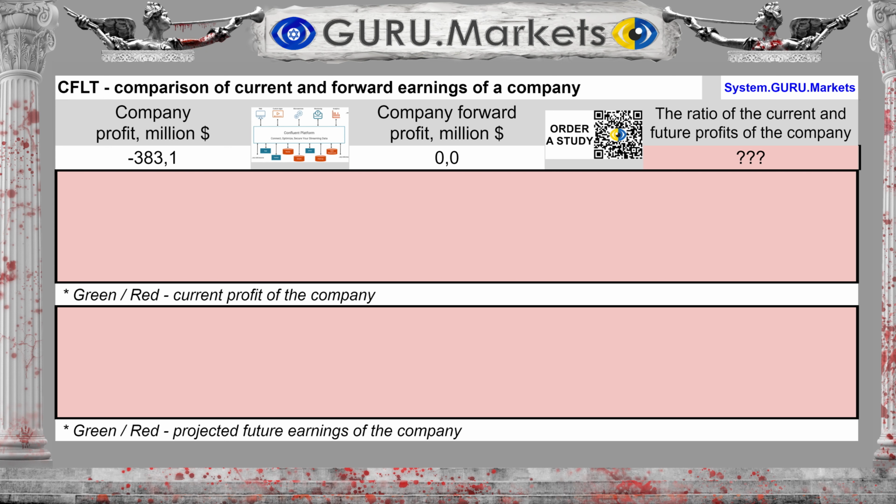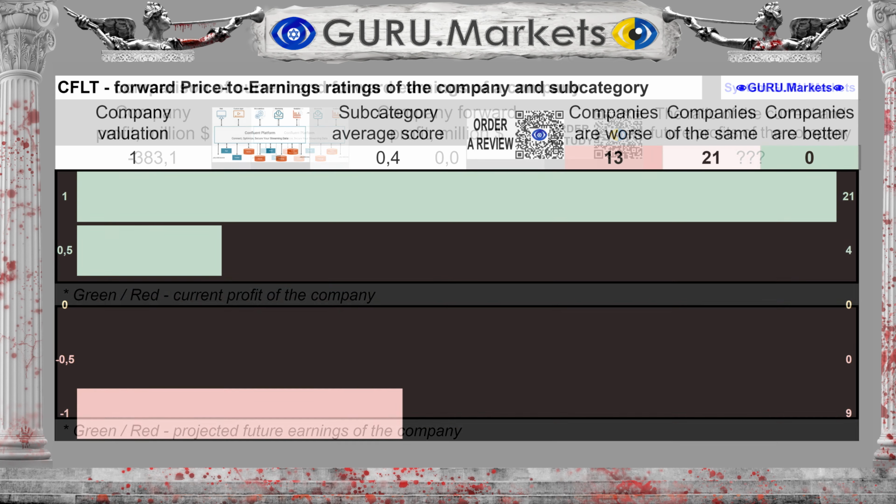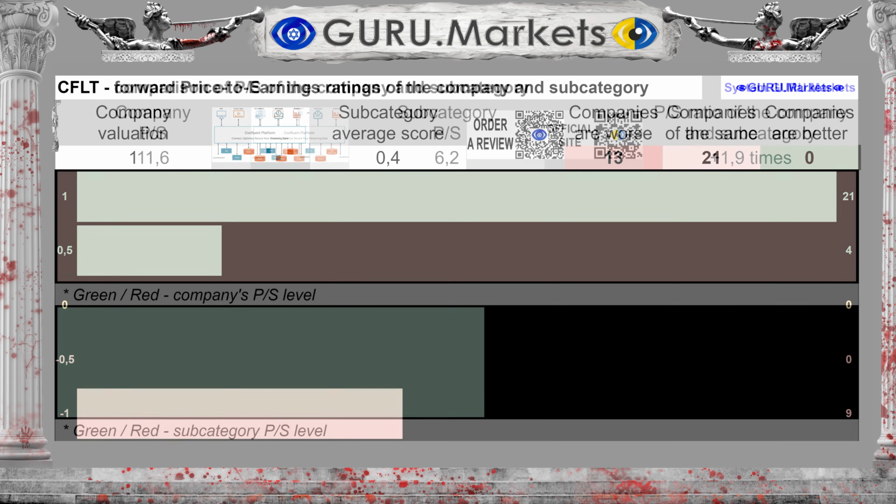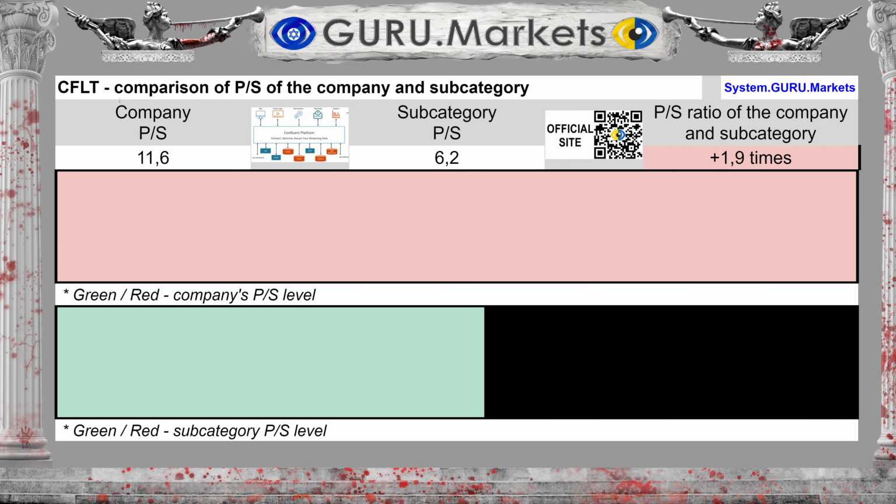Projected earnings for the next 12 months are unknown. This is negative for the company's price. Assessment of projected future profit indicators in comparison with companies in the subcategory: Good, 1 point. The company's value-to-revenue ratio is 11.6.